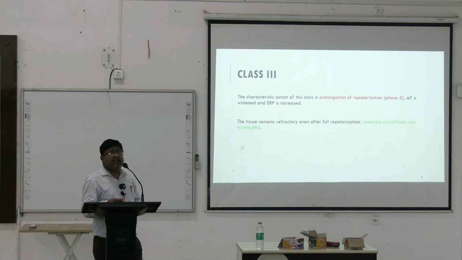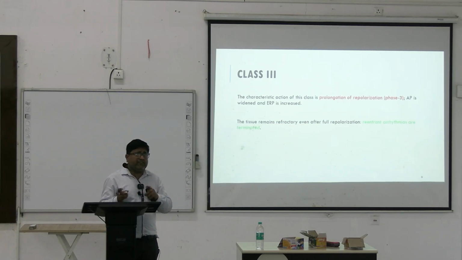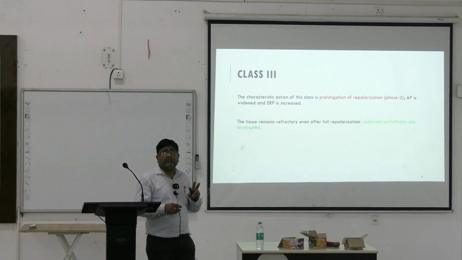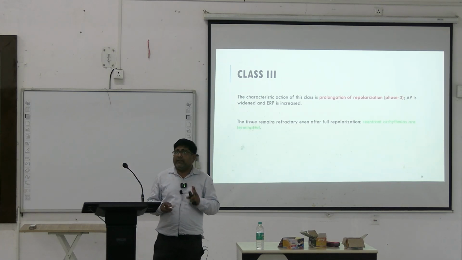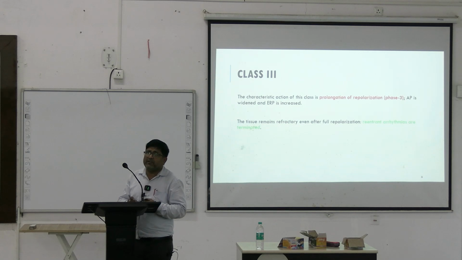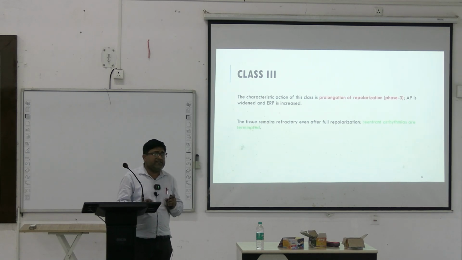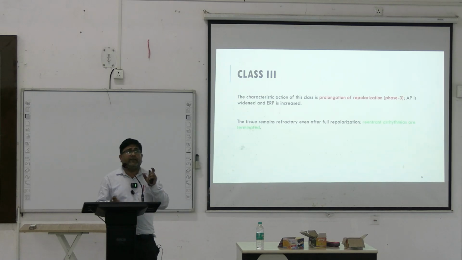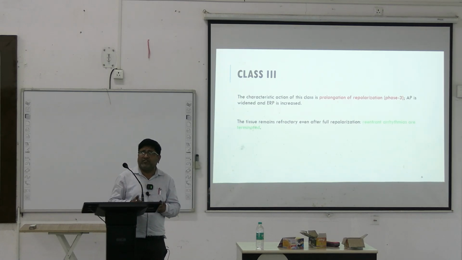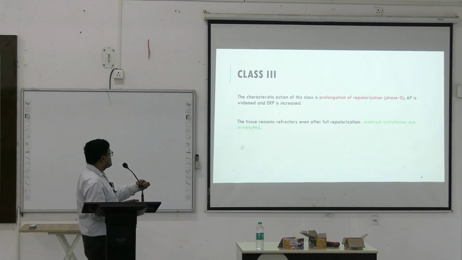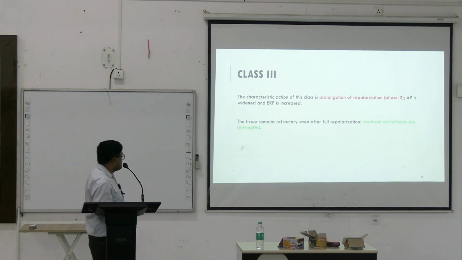Coming to the class 3 antiarrhythmics. As already said, class 1 was sodium channel blockers, class 2 was beta blockers, class 3 are potassium channel blockers. They basically block the potassium channels and thus cause prolongation of action potential duration and effective refractory period. The characteristic of this class is prolongation of repolarization, that is phase 3.